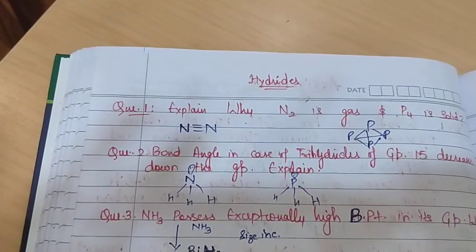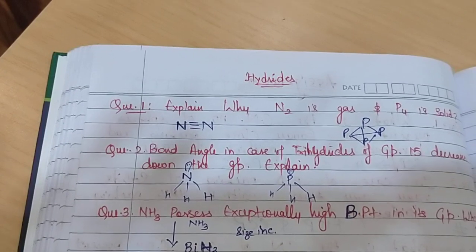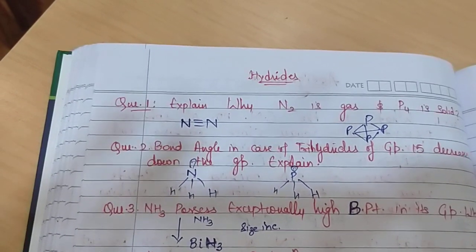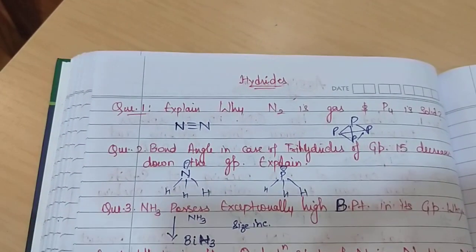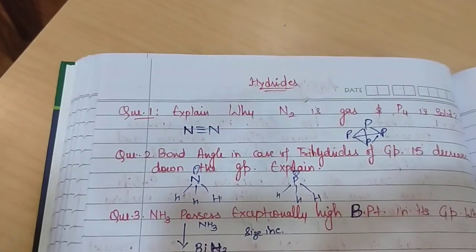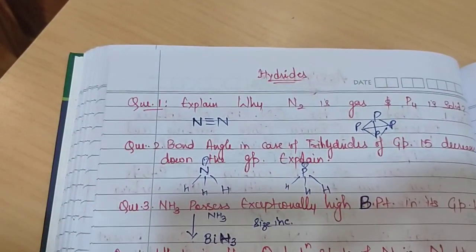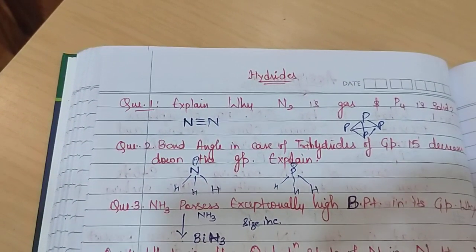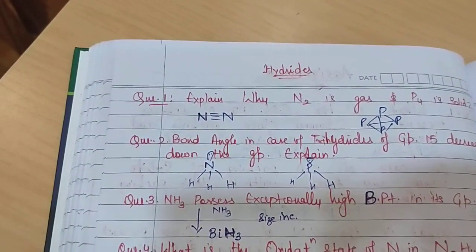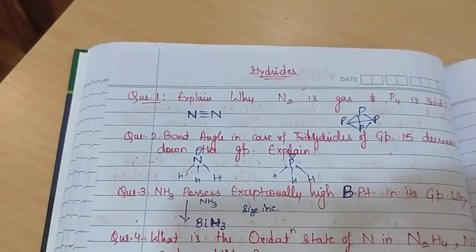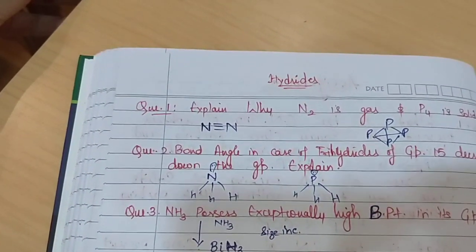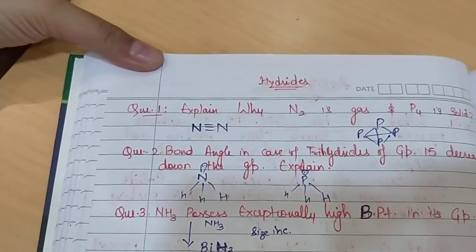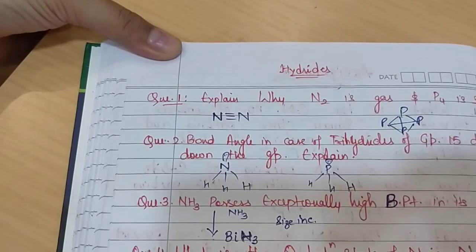So whenever there are stronger intermolecular forces, and we want to compare the physical state, then as we know, in gases intermolecular interactions are weaker in comparison to those of solids. So based upon this, phosphorus molecules have stronger intermolecular forces than nitrogen molecules. That is why phosphorus exists as a solid and nitrogen exists as a gas.